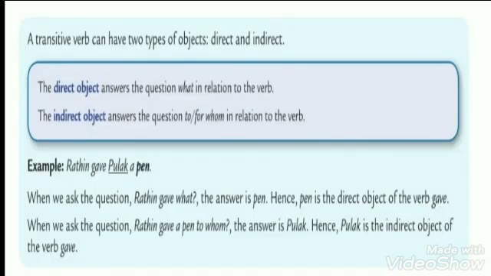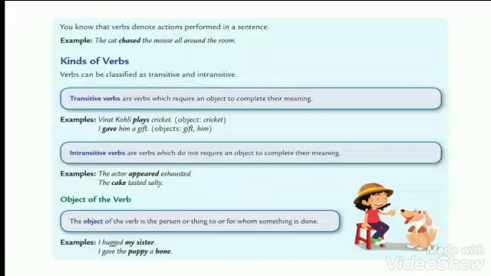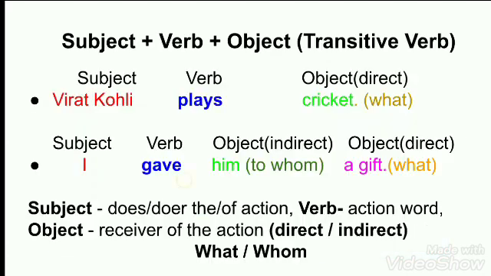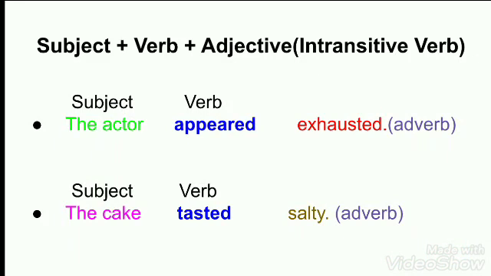So what we understood, children, that transitive verbs are the verbs which require an object to complete the meaning in a sentence or to complete the meaning of the verb, while intransitive verbs are verbs which do not require an object to complete the meaning, like we have seen in the example. The actor appeared exhausted. This particular sentence didn't require what? An object. That's why this appeared verb in a sentence becomes the intransitive verb.